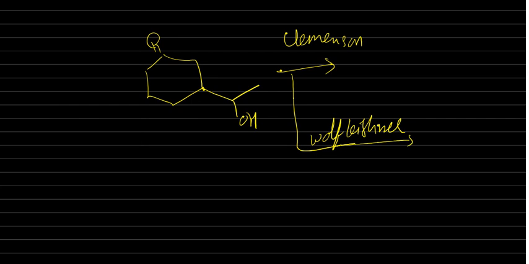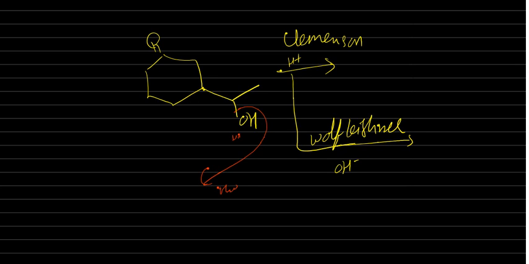Clemmensen means H plus, Wolff-Kishner means OH minus. See, here an OH group is there. The OH group in acidic medium undergoes protonation. After protonation, it will be removed as a water molecule. So it should not be affected.